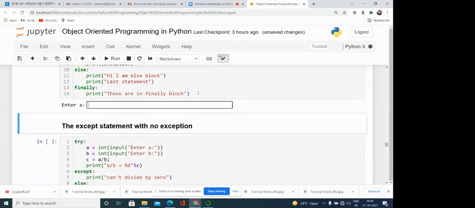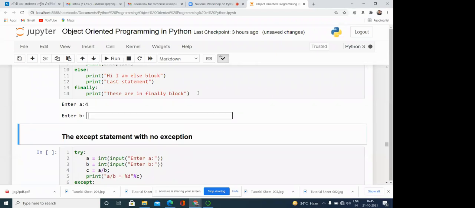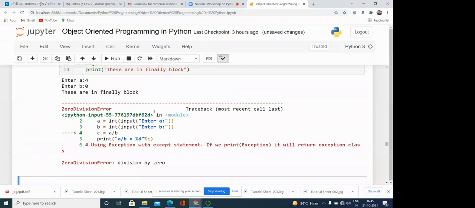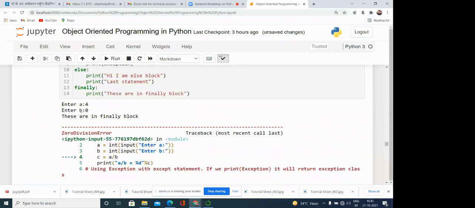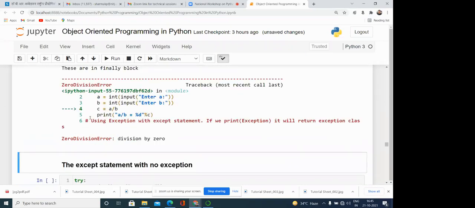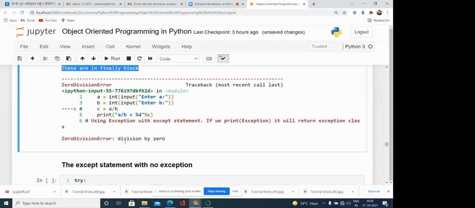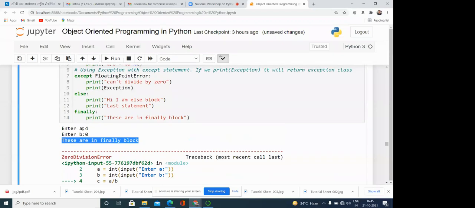Now just see here, 4 and 0. Nothing else is executed, but whatever we have written in the finally is executed, even though the program is terminated. There is no problem in that.